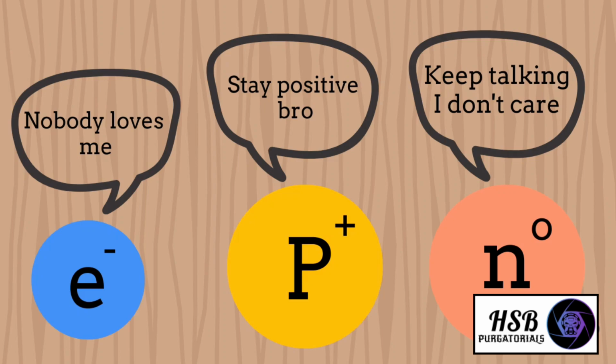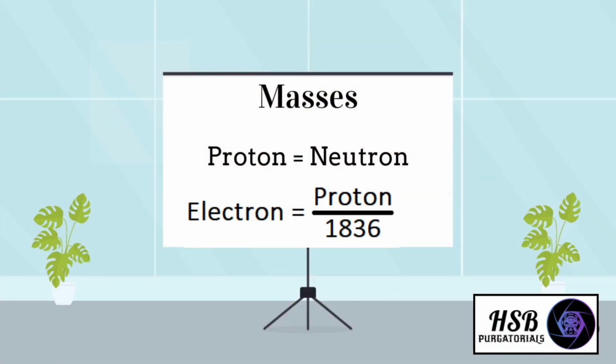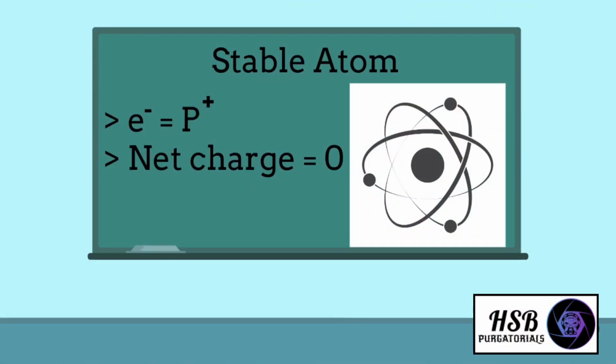Electrons have a negative charge, protons have positive charge, and neutrons are neutral particles. The mass of a proton is equal to the mass of a neutron, whereas the mass of an electron is 1836 times smaller than that of a proton and is approximately equal to 0. In a stable atom, the number of electrons is equal to the number of protons, so the net total charge on that atom is neutral or 0.